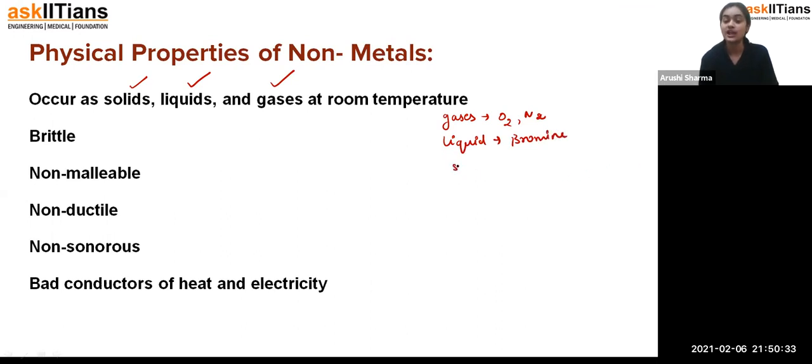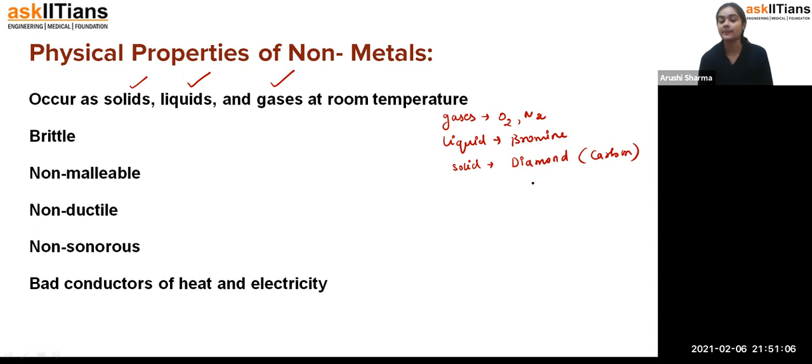Solid, if we talk about diamond, the diamond is made up of carbon, and what is carbon, students? It is a non-metal. But as it is a non-metal, still the diamond is solid in nature. If you have seen the diamond, it is solid in nature, but you can say it is a non-metal. So you can say that it is the exception case, or we can say that non-metals can exist in all three of these states. But why is the diamond solid in nature?